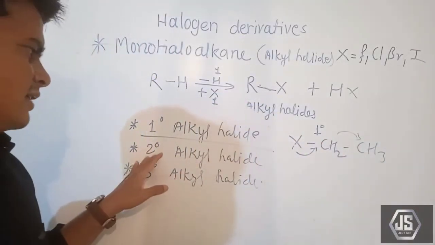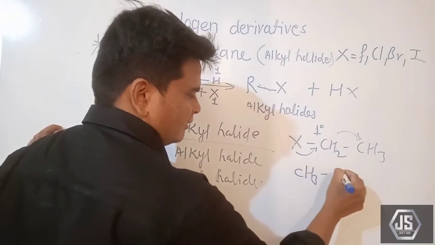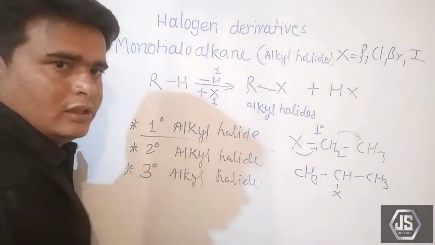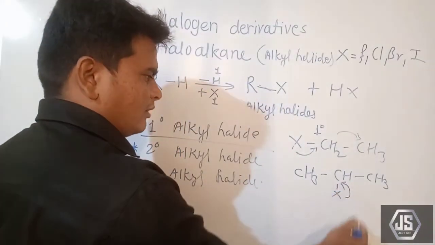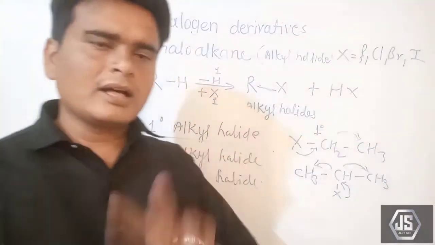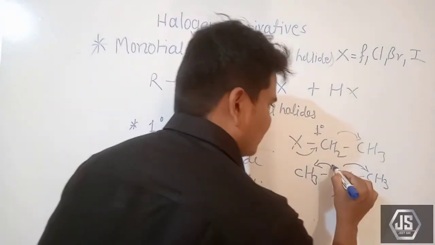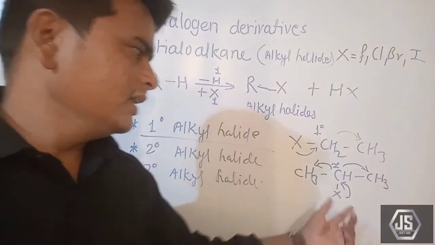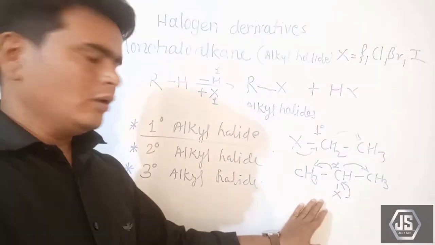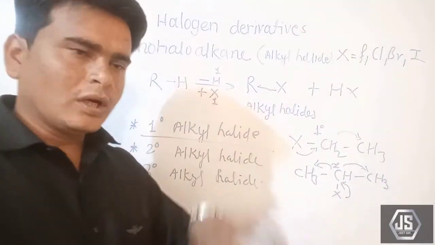Now the second one is secondary alkyl halides. Secondary alkyl halides means, we can see here CH3 and X. Here X, that is the halogen group, is attached to that carbon atom which is already attached to two carbon atoms. If a carbon atom is attached to two carbon atoms, then it is said to be a secondary carbon atom. And this compound is called a secondary alkyl halide, because the halogen atom attaches to that carbon atom which is already attached with two carbon atoms.